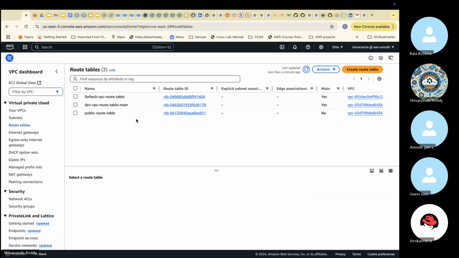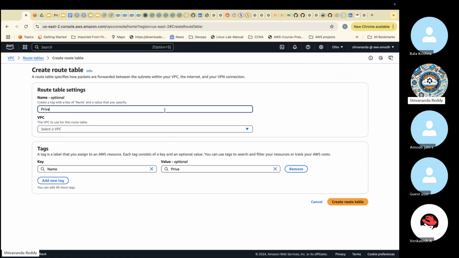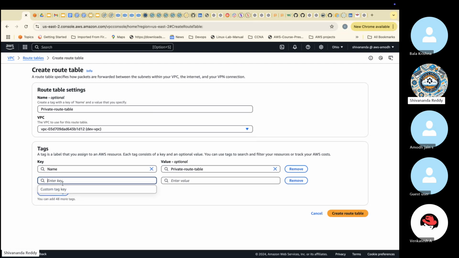In a similar way, one more route table will be created, that is the private route table. Private hyphen route hyphen table, dev VPC. Name tag. What tag did we give there? Usage: database.